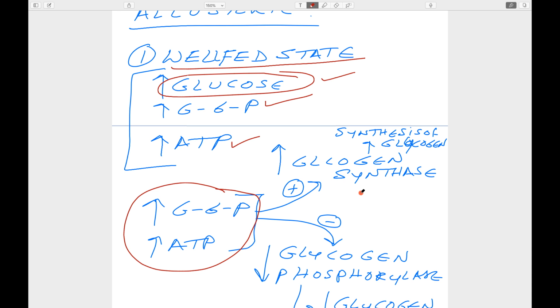So we also talked about the allosteric enzymes. There is a site other than the catalytic site where these modulators bind. Either they will show the positive effect or negative effect. If positive effect is shown, we say positive modulators. If the negative effect is shown, they are called negative modulators. Here in this case, they are the positive modulators.